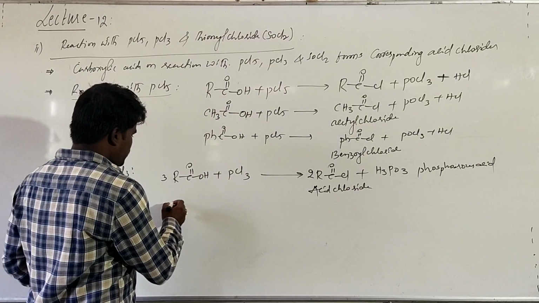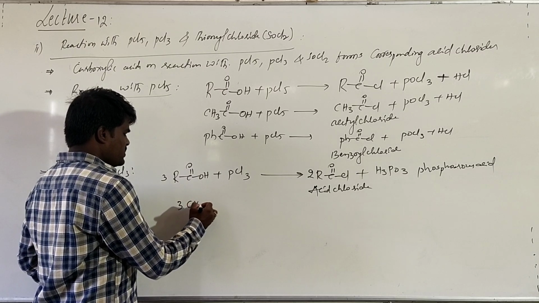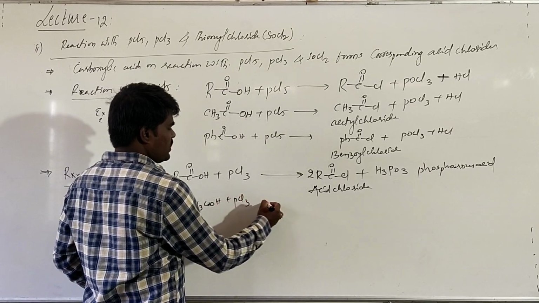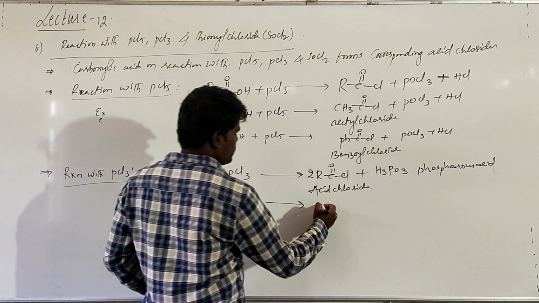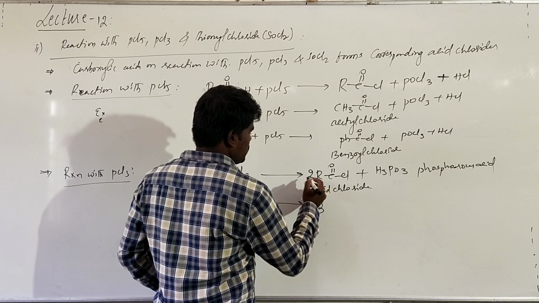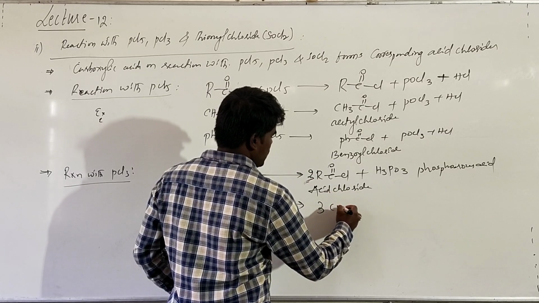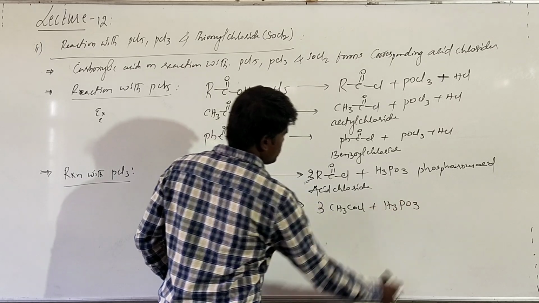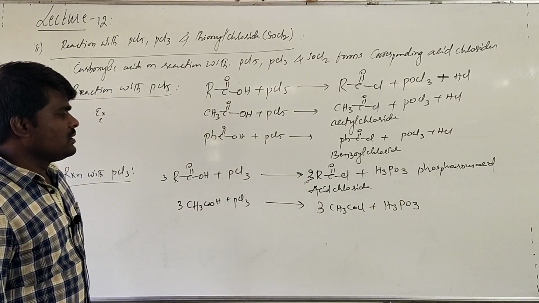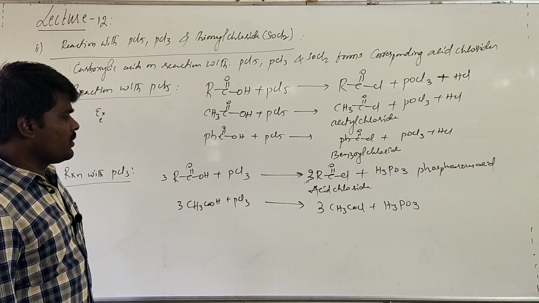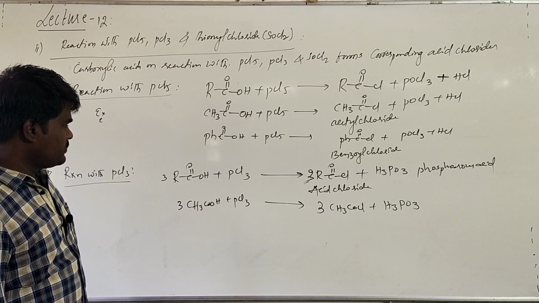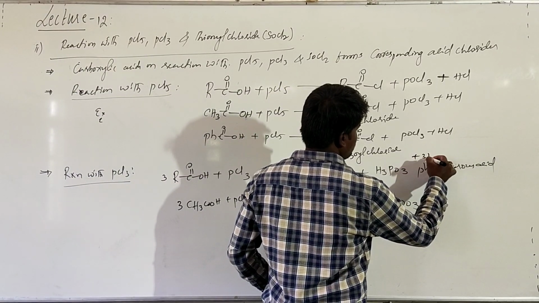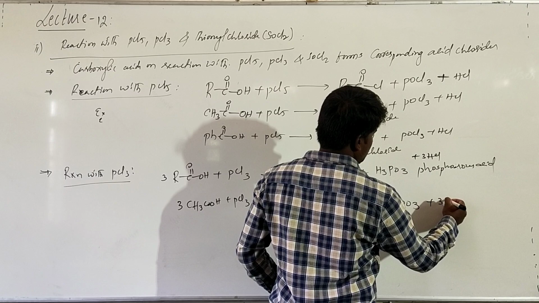Now for example, if you take 3 moles of acetic acid and treat this with phosphorus trichloride, you will get 3 moles of acetyl chloride plus phosphorus acid, along with 3 moles of HCl also.